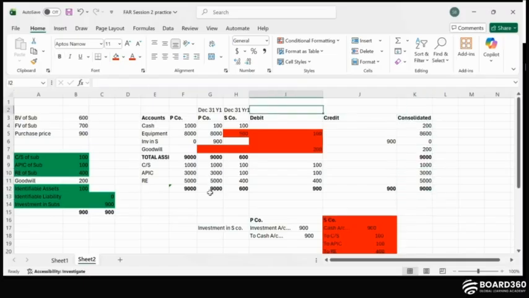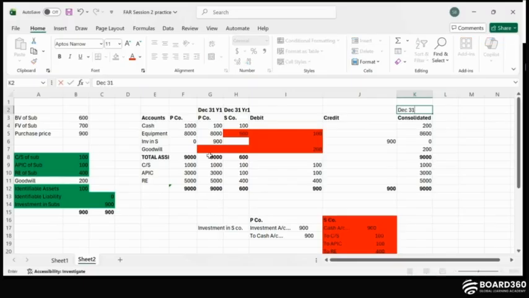So this consolidated worksheet is shown just like this in addition to the balance sheet of P company. Now here, this is December 31, year one. So everything is happening on one day only, right?